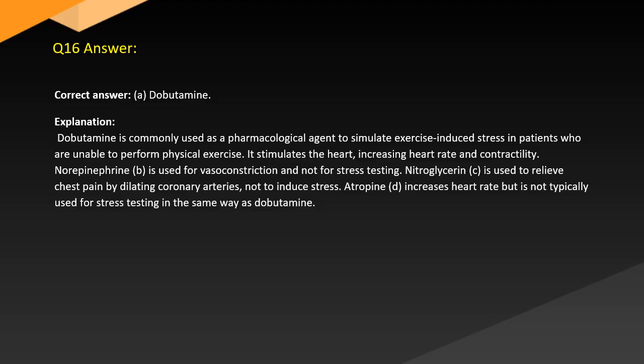Norepinephrine, B, is used for vasoconstriction and not for stress testing. Nitroglycerin, C, is used to relieve chest pain by dilating coronary arteries, not to induce stress. Atropine, D, increases heart rate but is not typically used for stress testing in the same way as dobutamine.